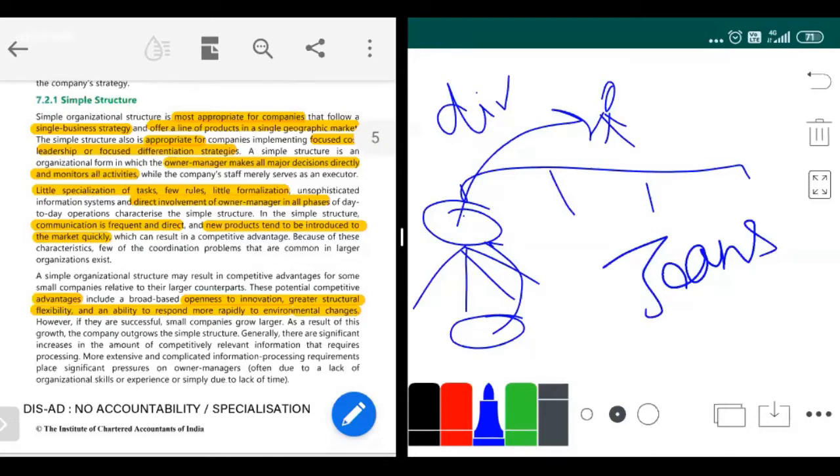Due to this delay in decision making, I got an idea. I transformed myself from simple, then to functional, then to divisional. Now I thought, why should I not transform into a multi-divisional structure? So I transformed into a multi-divisional structure.